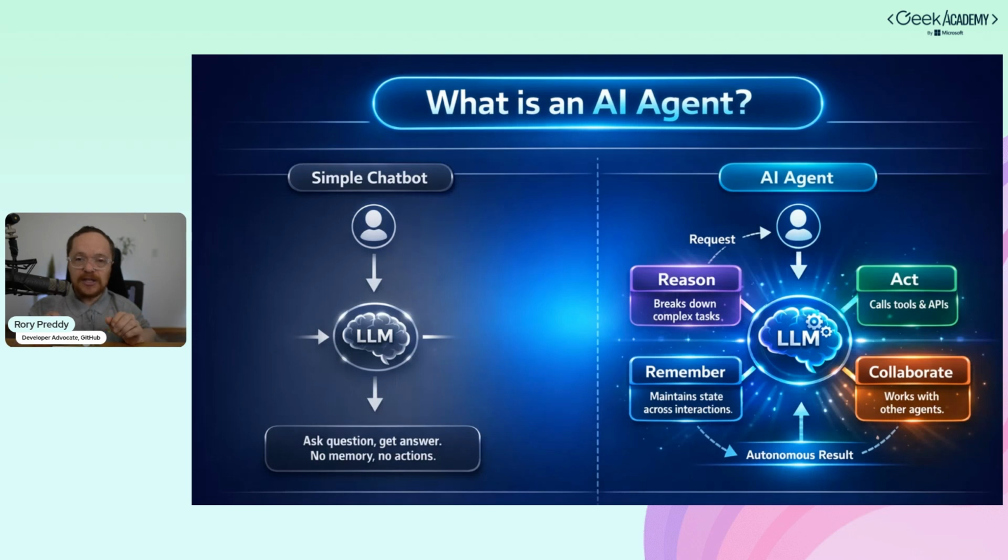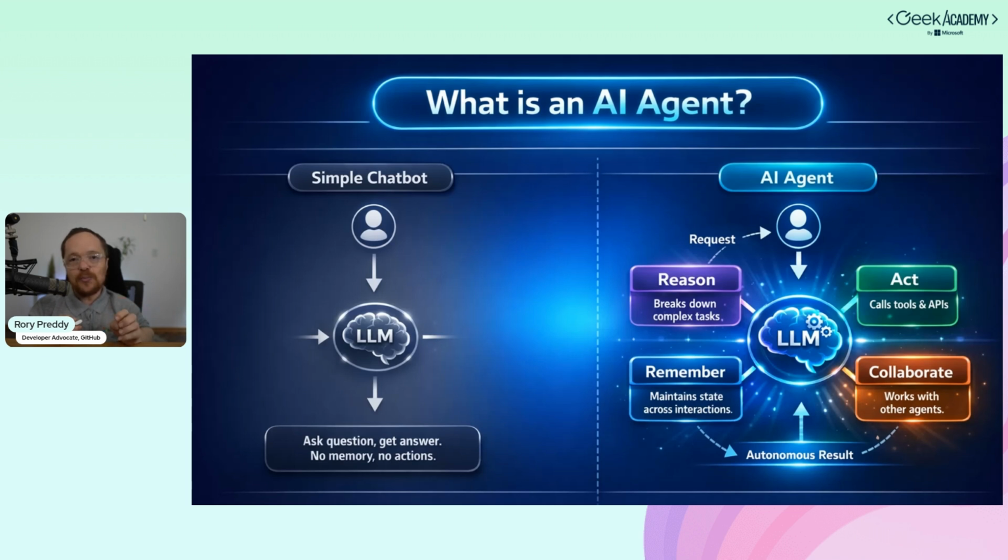But to do that, I need to take a step back, because the word agent is being used many times, and I think it's a little bit of a buzzword. So you've got your simple chatbot, and your simple chatbot will just speak to a large language model. You're just going to send it your information, and then hopefully it remembers what you said. Now, what is an AI agent?